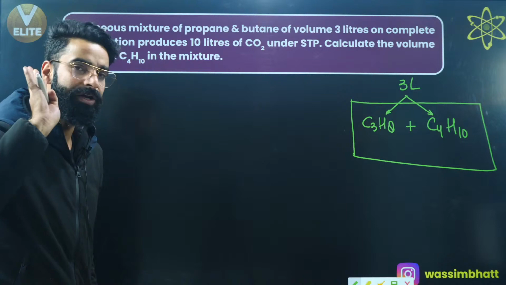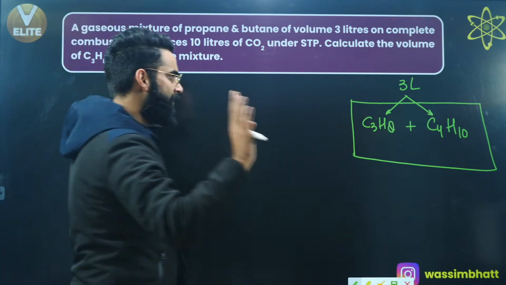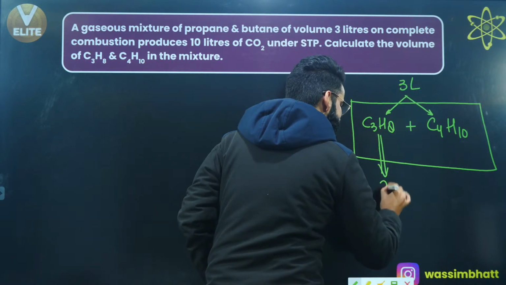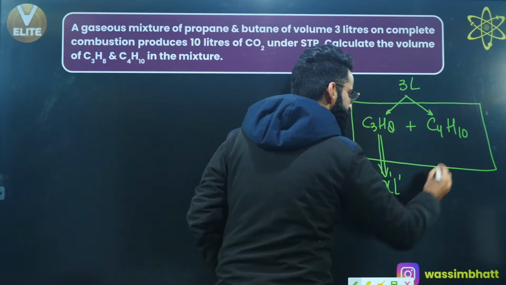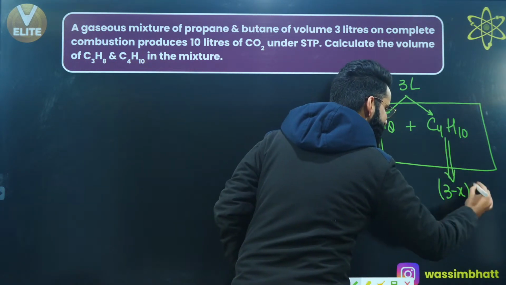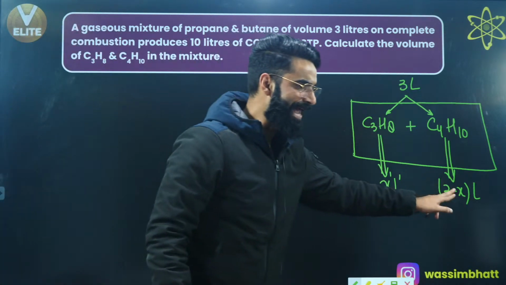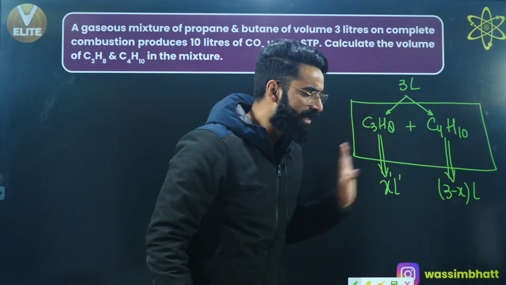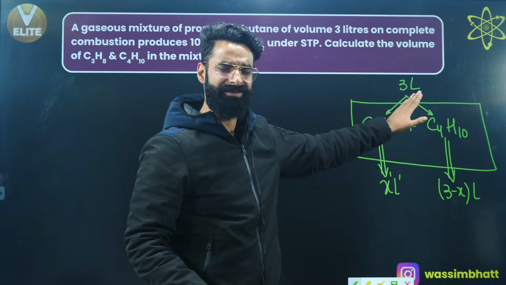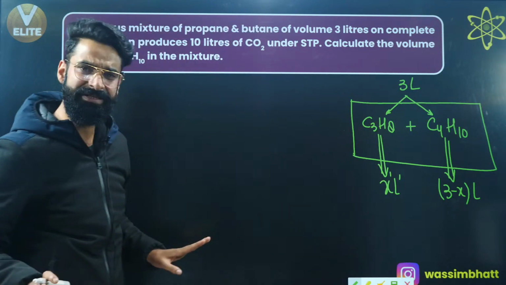So first of all, before doing the equation, let's assume out of the 3 liters of the mixture, there are some X liters of propane in the mixture. So the remaining is going to be 3 minus X. So there will be 3 minus X liters of butane in the mixture, as simple as that. The total volume of the mixture was 3 liters, so if this is X liters, this is going to be 3 minus X liters.